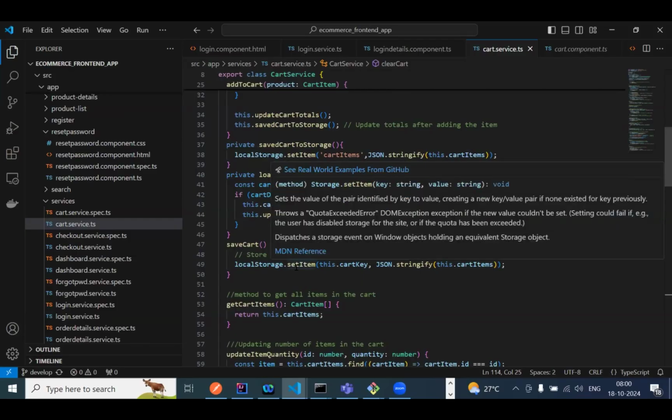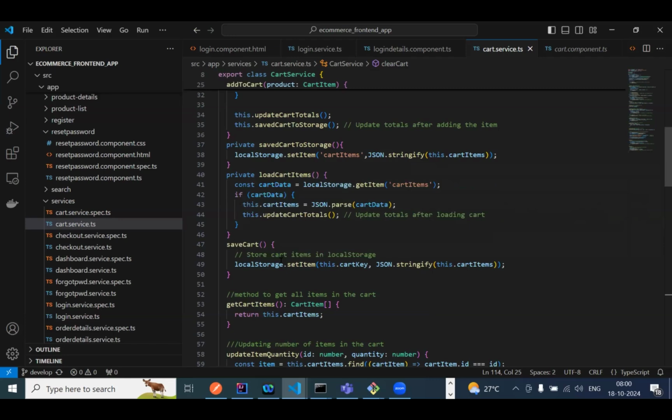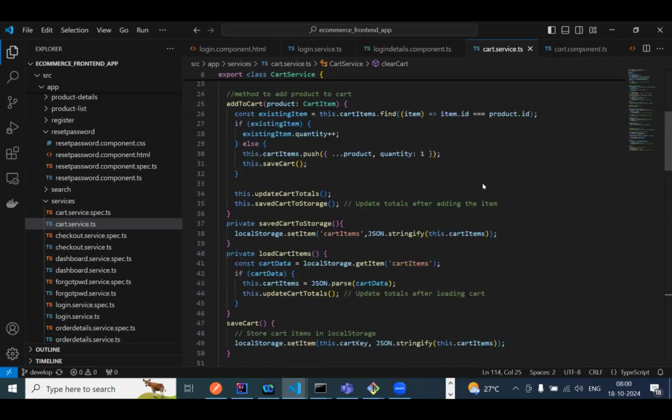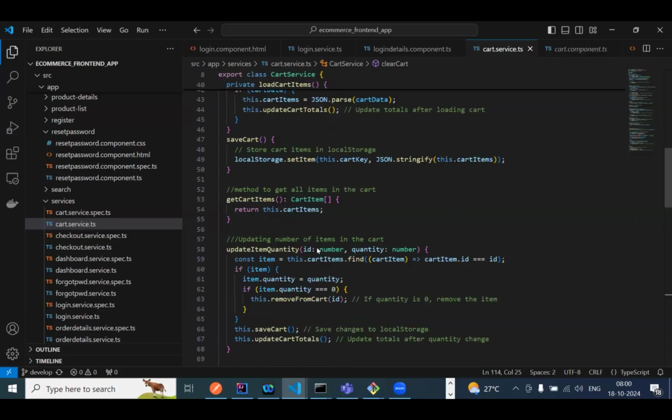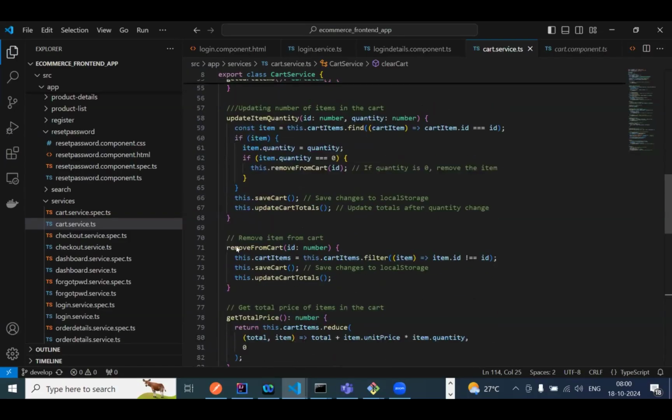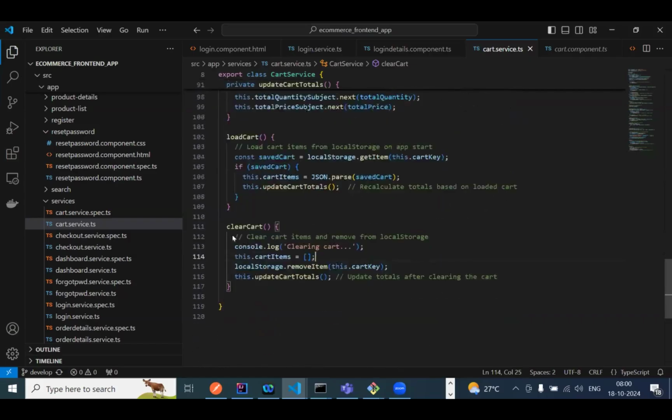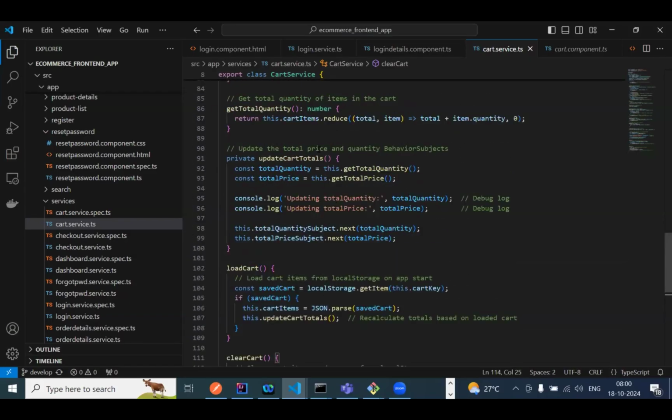Whenever items are added to the cart, you are calling a method called save cart, which stores the cart items to the local storage. So this is how it will navigate. I'm also adding the remove cart method and a clear cart, so all things have been handled. The code changes are in the cart service, login service, and login details components, in these three places.